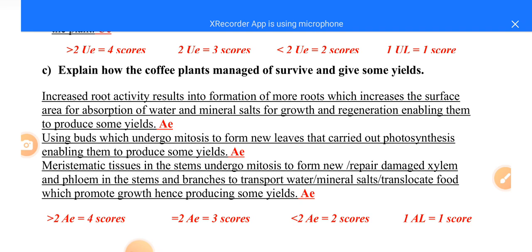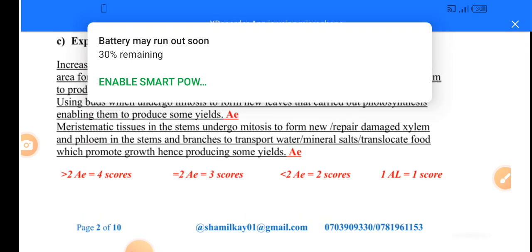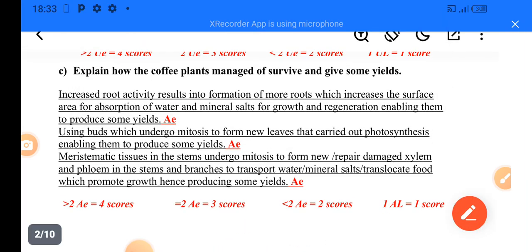Now, as I told you, part C is all about how these plants managed, or how these plants can overcome the challenges they are facing. Automatically, when you look there, they are saying explain how the coffee plants managed for survival and give some reasons. For example, in the scenario they said, despite these organs being destroyed, there are some structures, like, for example, the roots. They did not mention root destruction in our scenario.